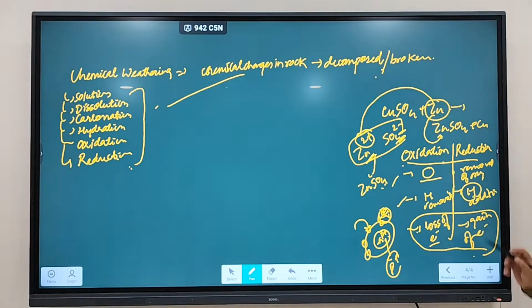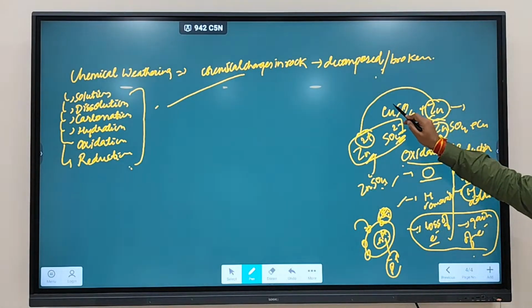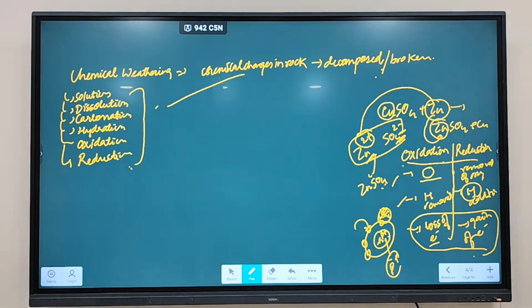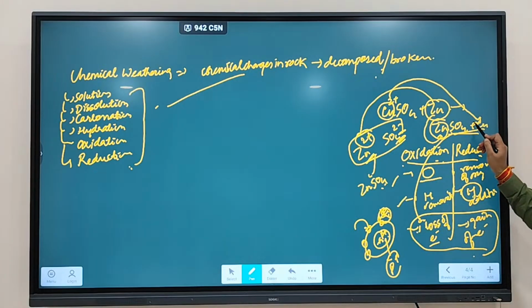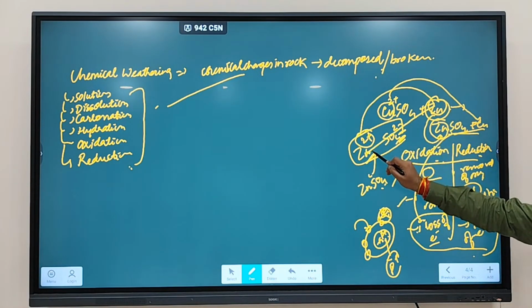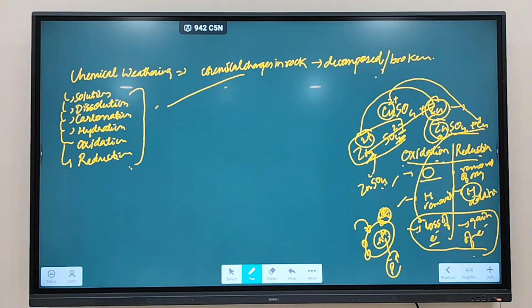Clear? So in this process, neither addition of oxygen nor removal of oxygen is happening. As a result, this type of thing is explained through this method, which is loss of electron and gain of electron. So here Cu2+ is gaining electrons to become Cu, and Zn is losing electrons to become Zn2+. So this is what we call the definition of oxidation and reduction.